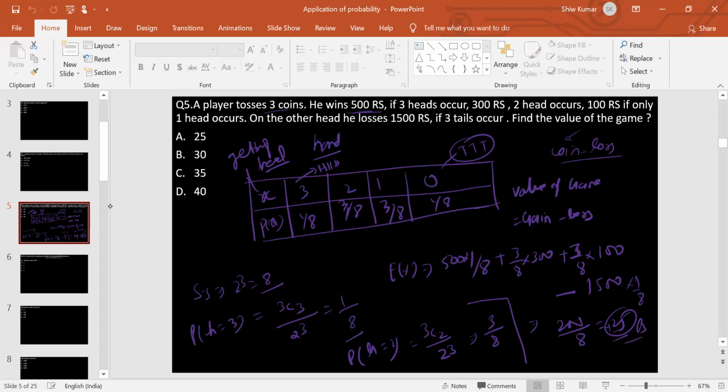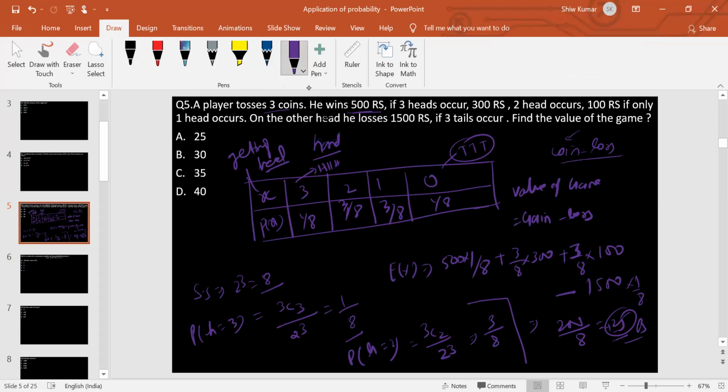See, this is the question. A player tosses 3 coins. He wins 500 rupees if 3 heads occur, 300 rupees if 2 heads occur, and 100 rupees if 1 head occurs. On the other hand, he loses 1500 rupees if 3 tails occur. Find the value of the game. The value of the game is given as gain minus loss. How much he gained and how much he lost, that is gain minus loss.